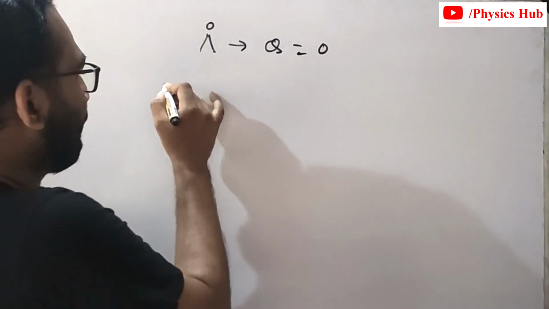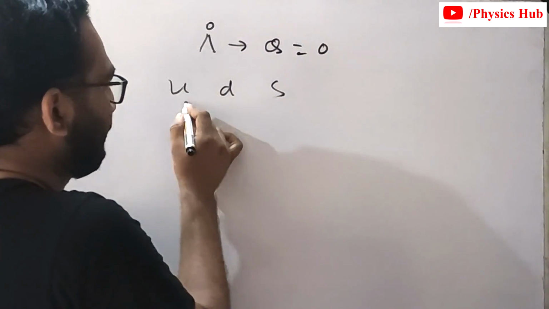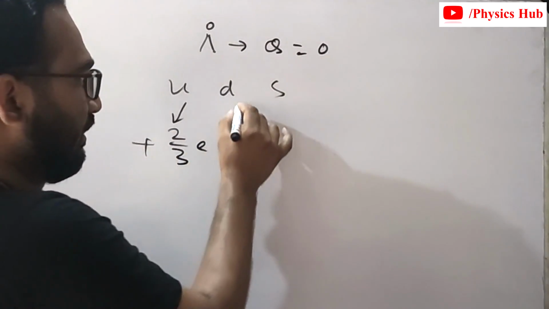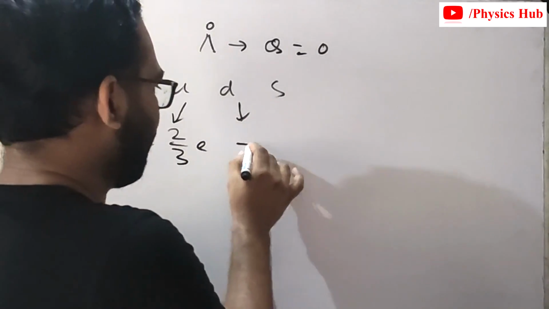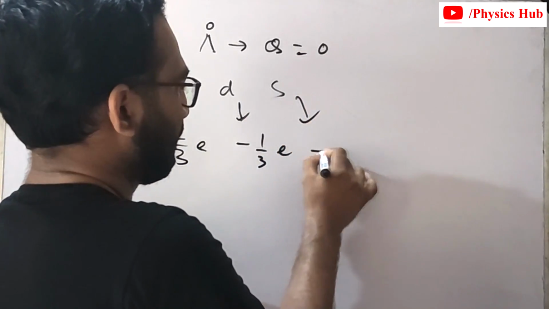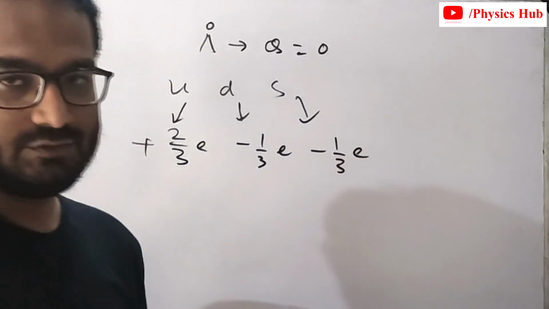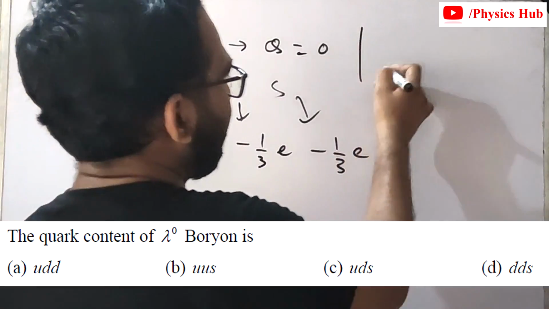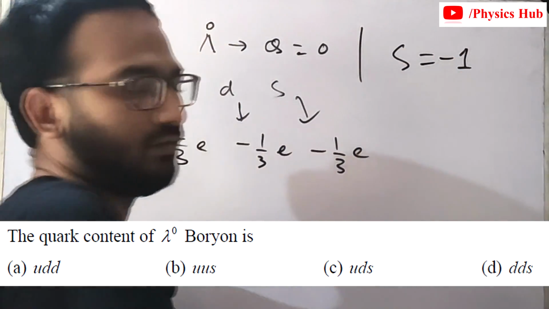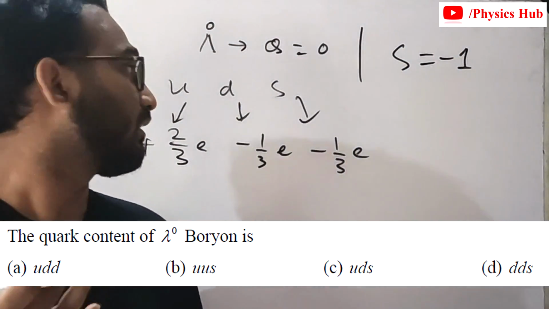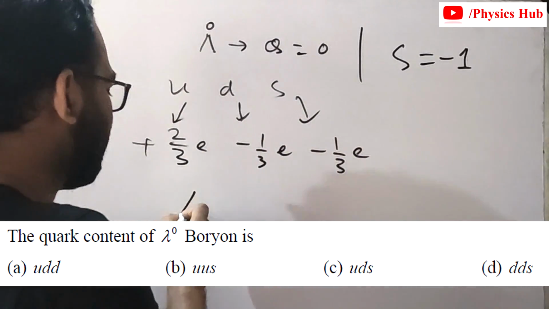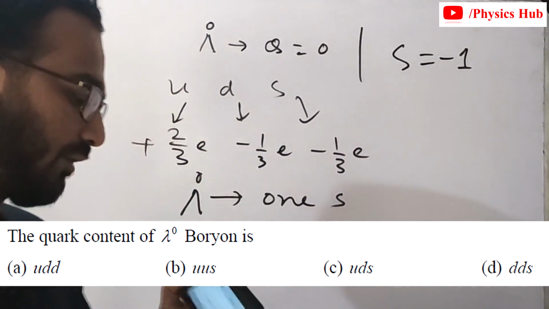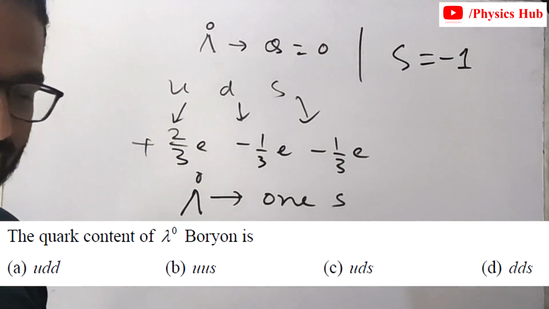Now in the options you are given 3 quarks u, d and s. For the up quark, the charge is plus 2/3 e. For the down quark, the charge is minus 1/3 e, and for the strange quark, the charge is minus 1/3 e. Another thing you know about this lambda naught is that it is a strange particle, so it has strangeness S equals -1. So among the quark composition, lambda naught must have one s quark. So option A can be easily discarded, and we are left with 3 options.